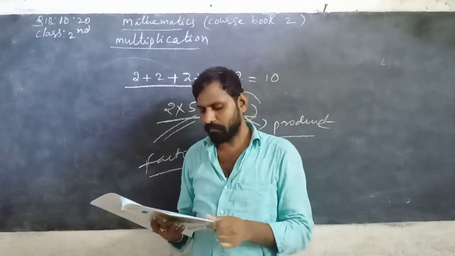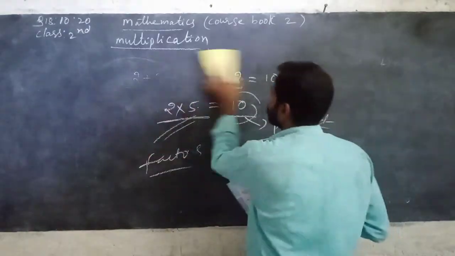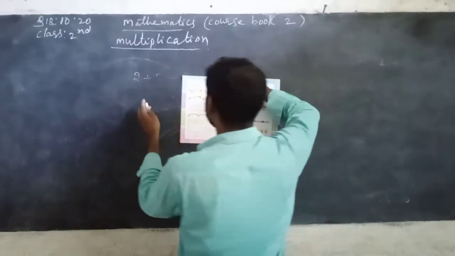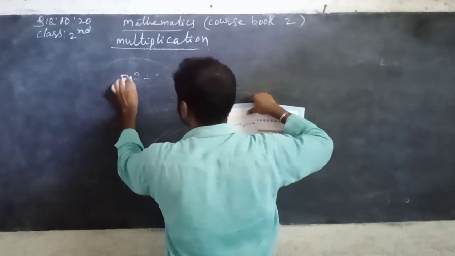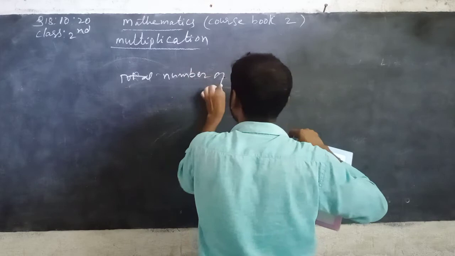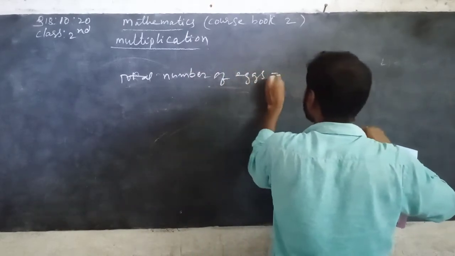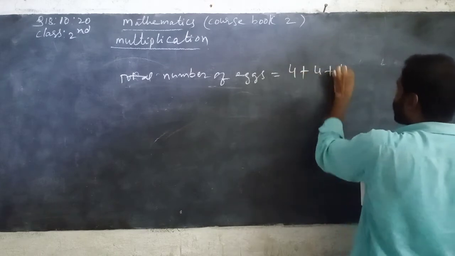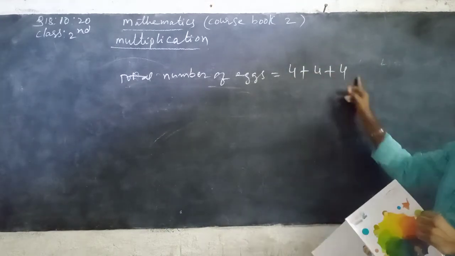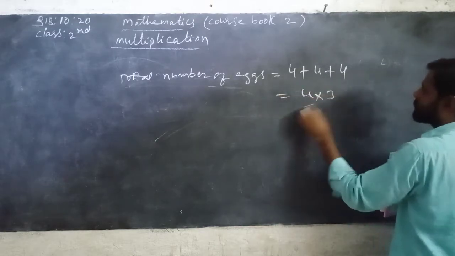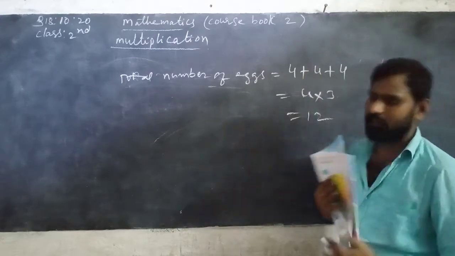So the total number of eggs means 4 plus 4 plus 4. Total number of eggs: in one tray there are 4, in one tray 4, in one tray 4. How many trays are there? 3 trays. So 4 is repeated how many times? 3 times. 4 3s you get 12. How many eggs in total? 12 eggs.